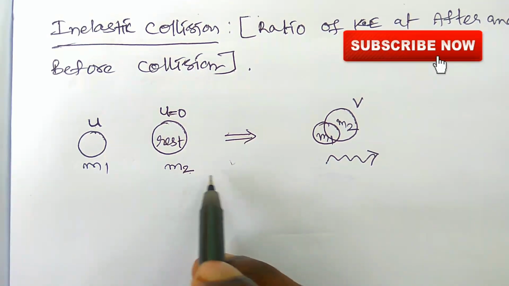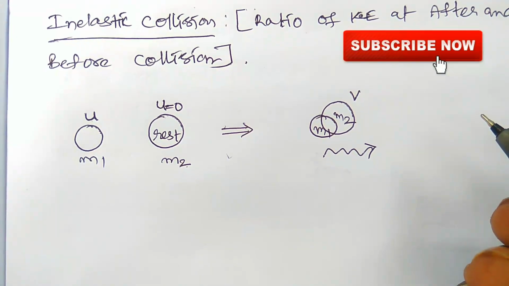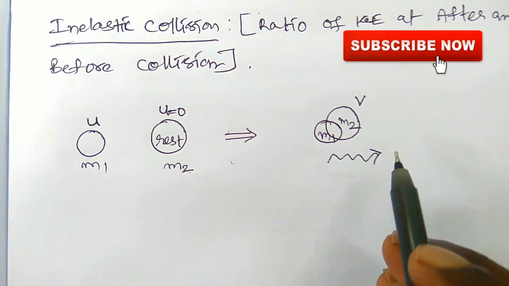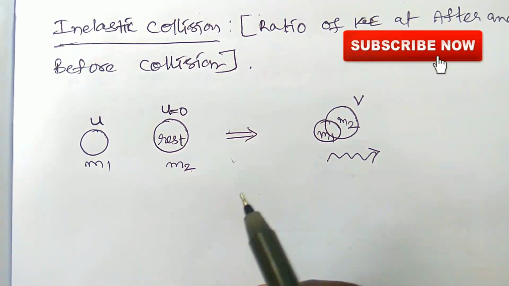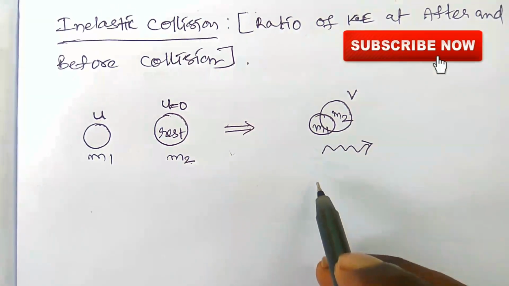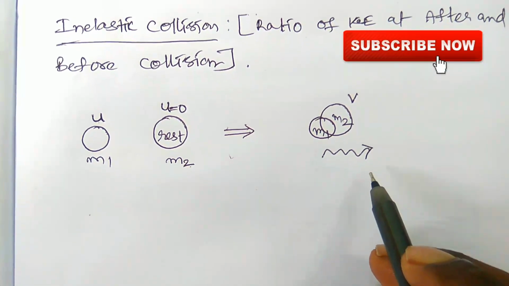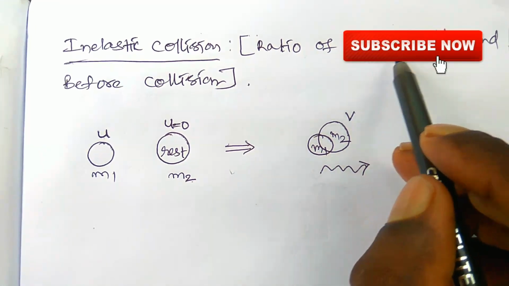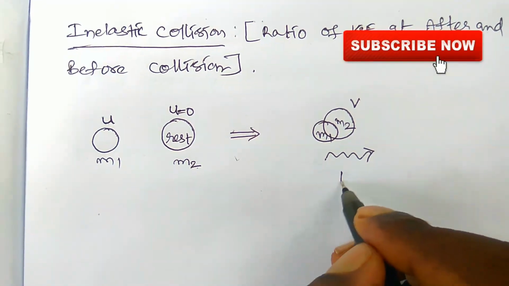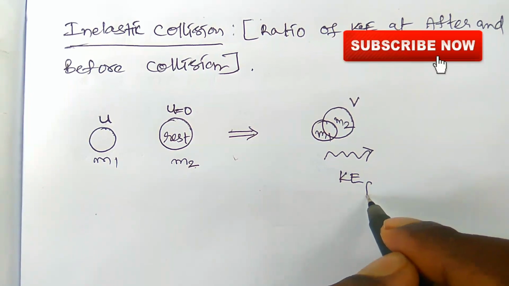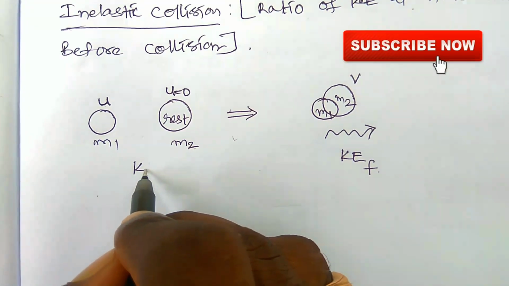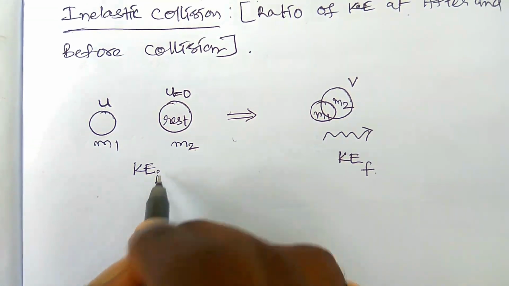Now the kinetic energy before collision is not equal to the kinetic energy after collision, because the kinetic energy will not be conserved. So now we have to find the kinetic energy before collision, how much it has, and the kinetic energy after collision, how much it has, and we need to find the ratio of kinetic energy after and before collision. After collision the kinetic energy will be written as KEF, F for final, and before collision as KEI, initial kinetic energy.